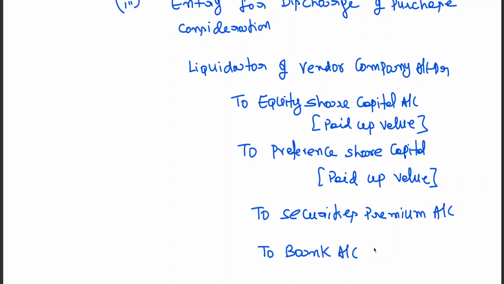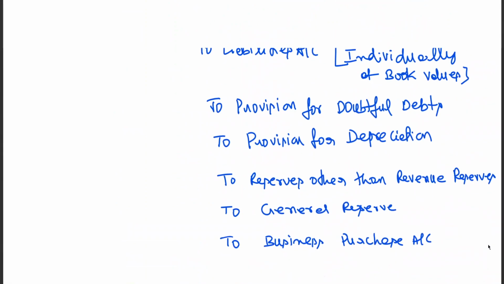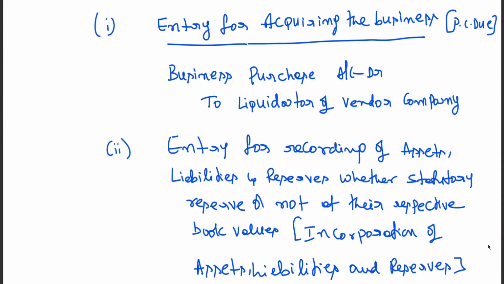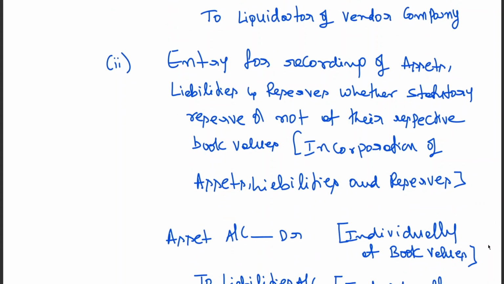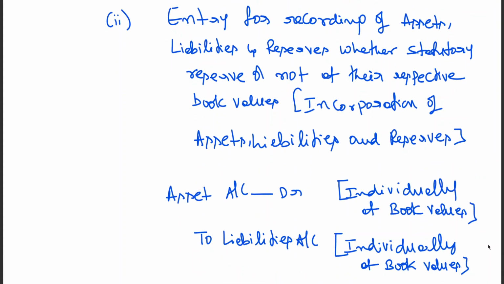To bank account, this is cash payment. So three entries we have learned so far. I think it is clear to you. First entry is the business purchase account debited to liquidator of vendor company. Entry for recording of assets and liabilities and reserves, whether statutory reserve or not. We had discussion about statutory reserve, which is to be maintained for a minimum period in the books of transferee company.